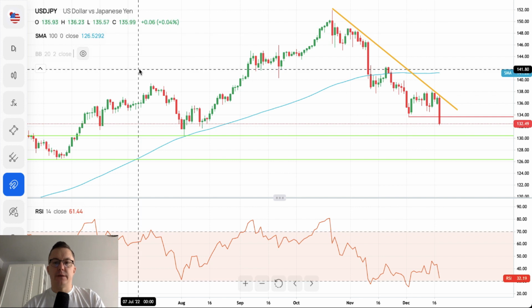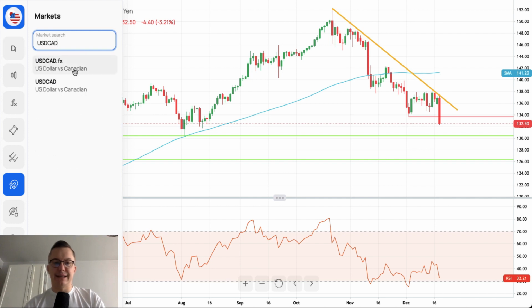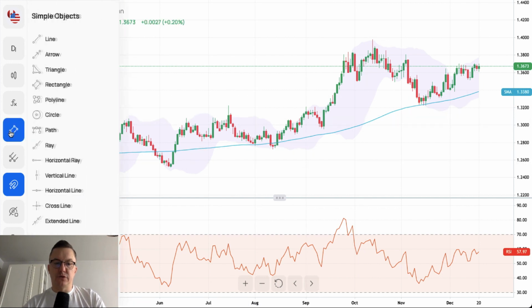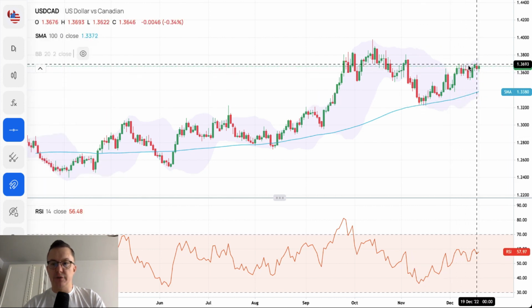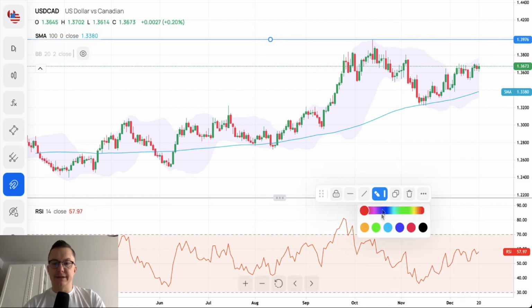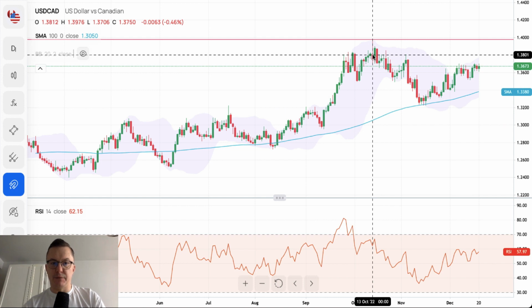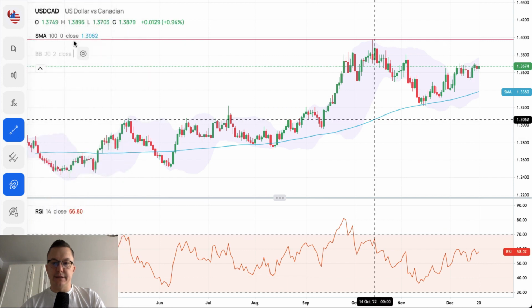We talk about the Aussie. I think it's time to take a look at the US dollar to the Canadian dollar, because core retail sales data are coming into the market. Very interesting situation, because we are still trading above this 100 days moving average, close to the upper bound of the Bollinger Band, and heading towards this level. This is the technical resistance around the level of 1.4. The exact level is 1.3976.